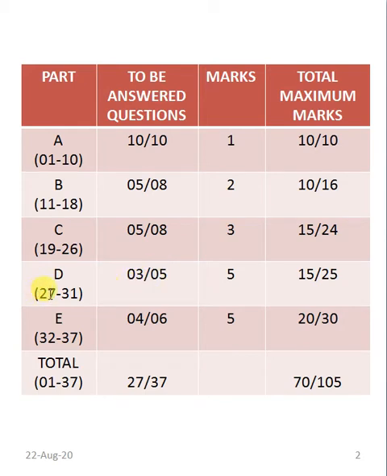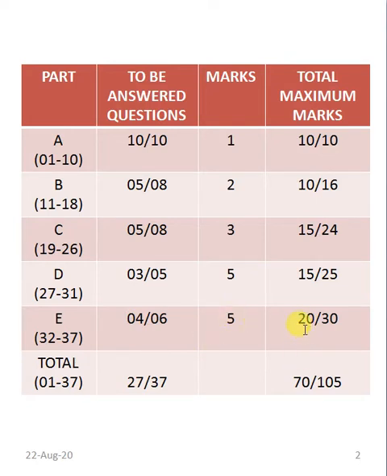This is from 27 to 31, and part E is the fifth and last part, categorized as question number 32 to 37. Here 6 questions will be given, and among these 6 the student needs to answer 4. Each carries 5 marks and the total will be 20 marks.